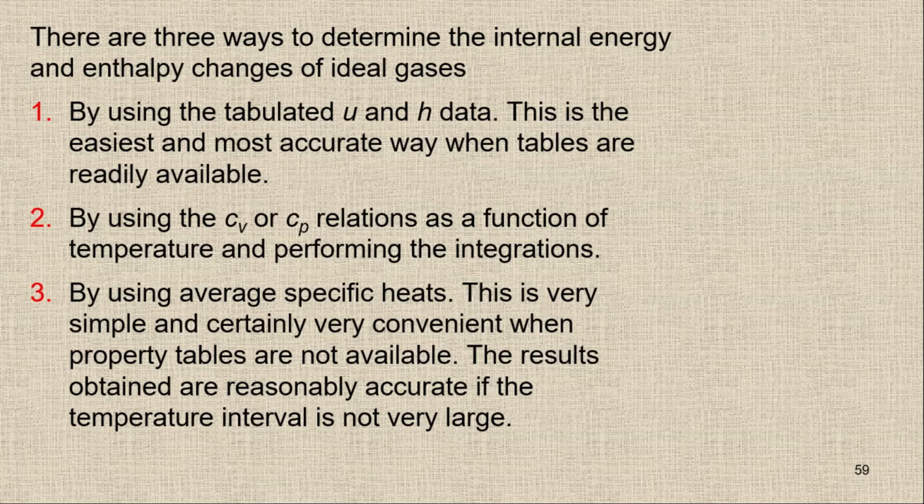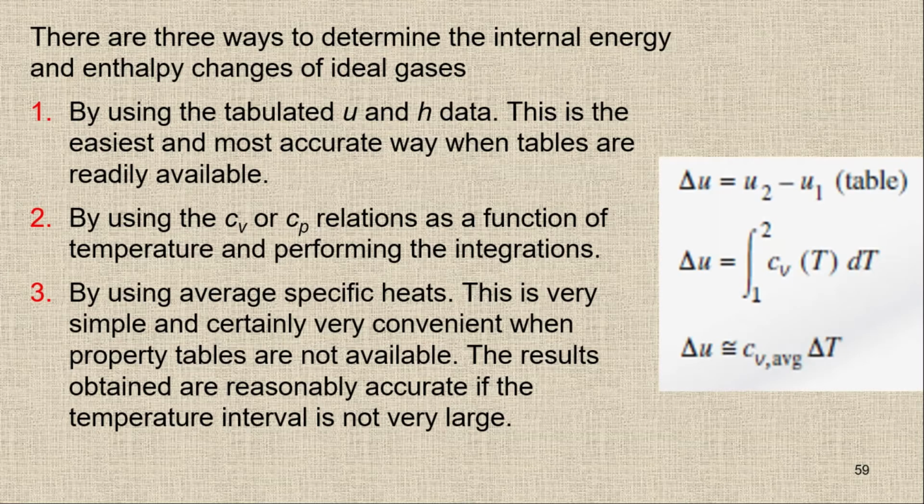We have a question here, and we will try to find the values of Cp and Cv using all three methods. You have to remember that we can find delta U or delta H by using the table. So this is the summary: we can use the table, the integration method, or the average value to find delta U, and then we can find delta H as well. It's up to you, but the third method is the one we are going to follow in our course here. If you want, you can use the other two as well.